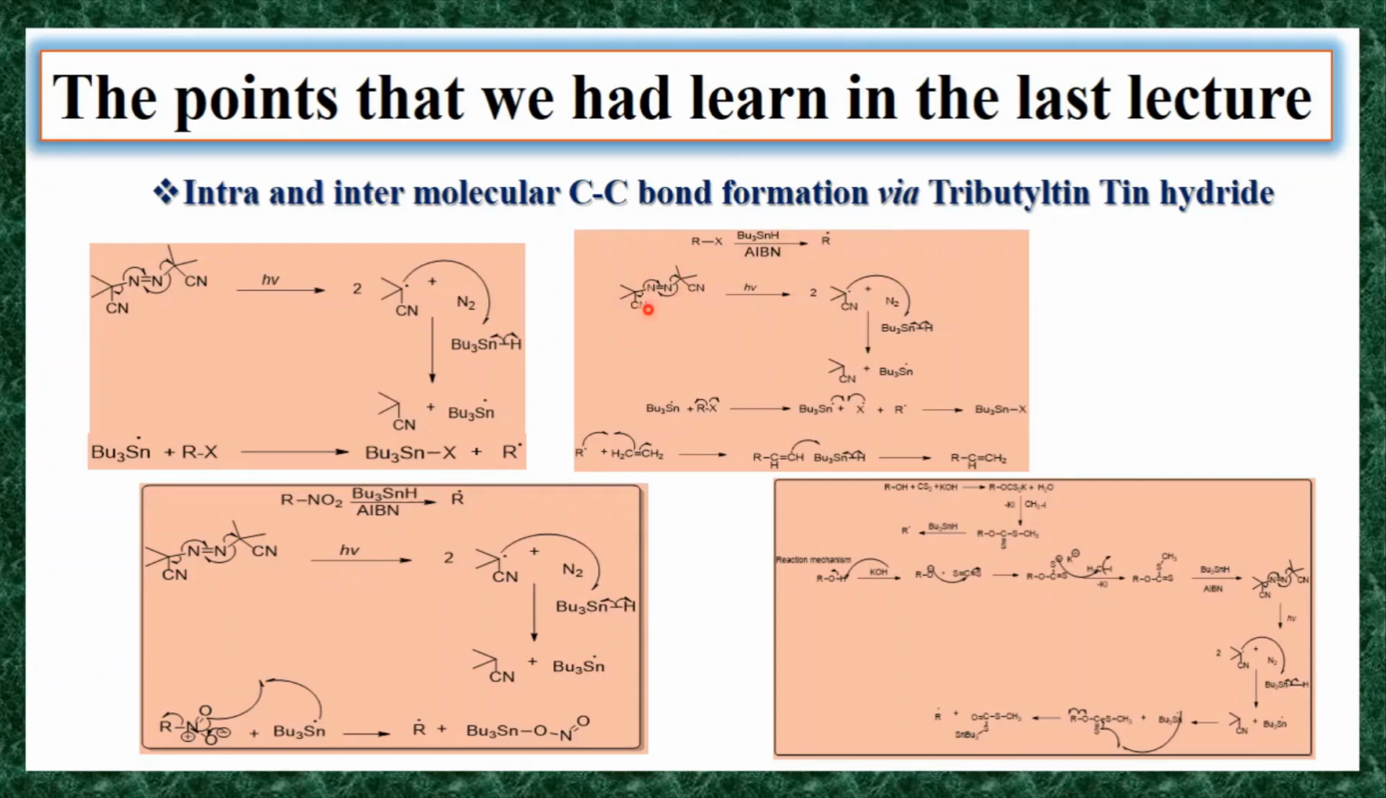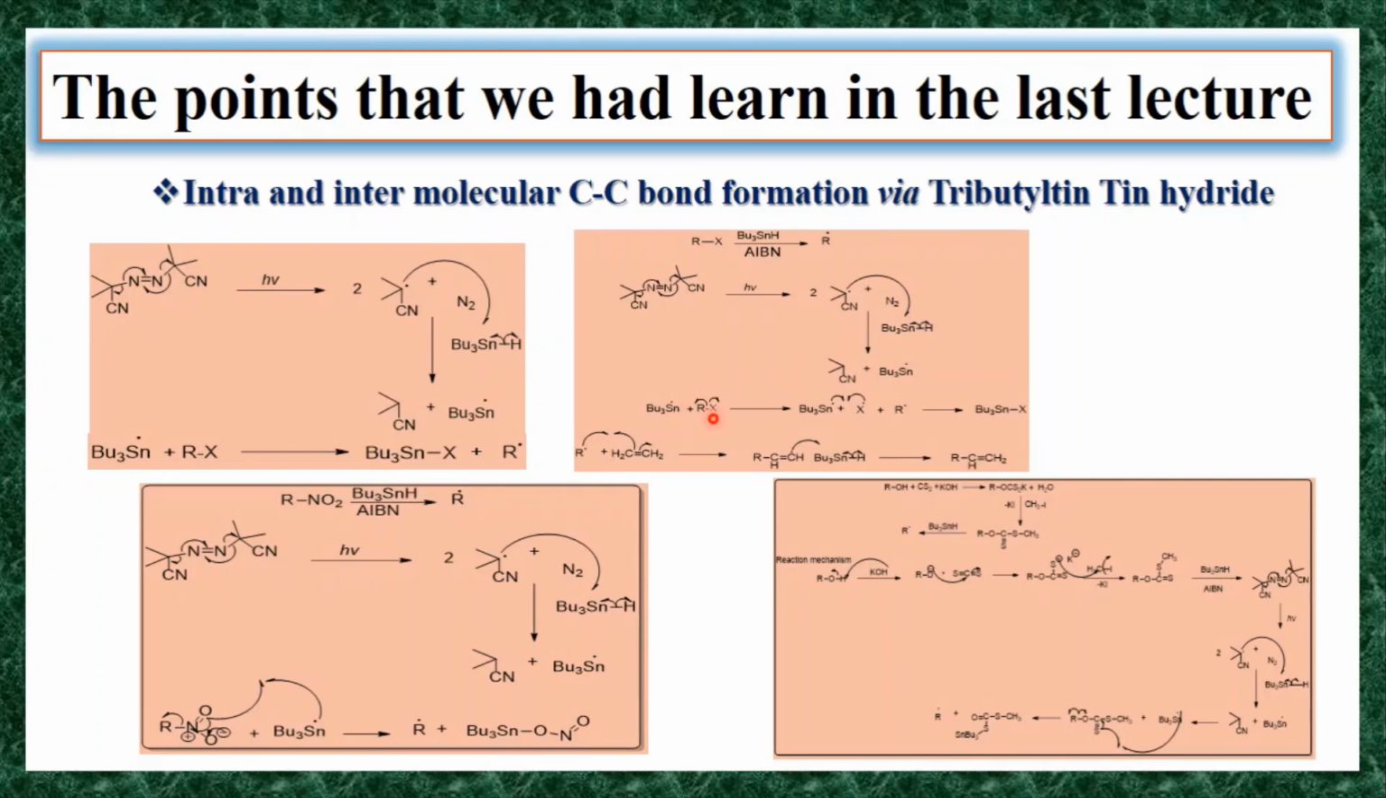This AIBN, azobisisobutyronitrile, undergoes homolysis in the presence of h nu. It generates this carbon radical. The reaction of this carbon radical with a tributyltin hydride molecule takes place. This undergoes homolysis, and the hydrogen is abstracted by this carbon radical. It converts to a neutral molecule and generates this tributyltin radical.